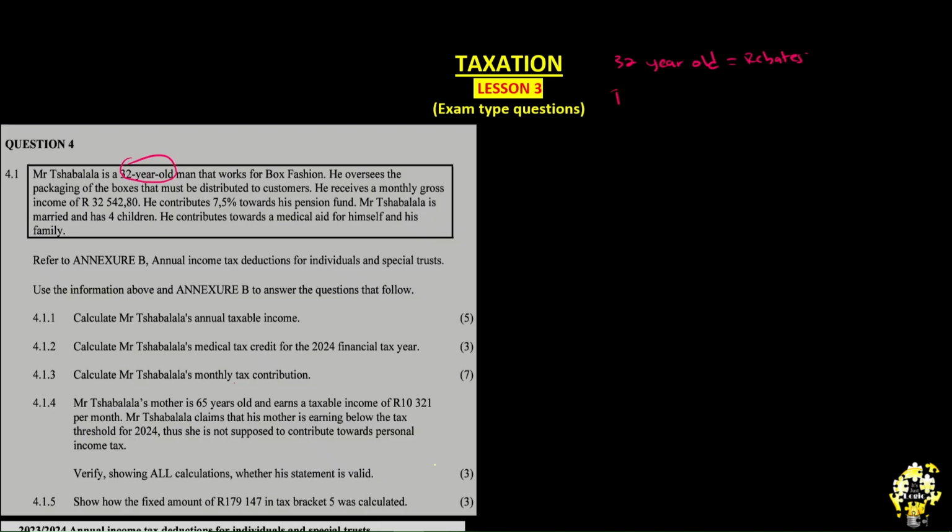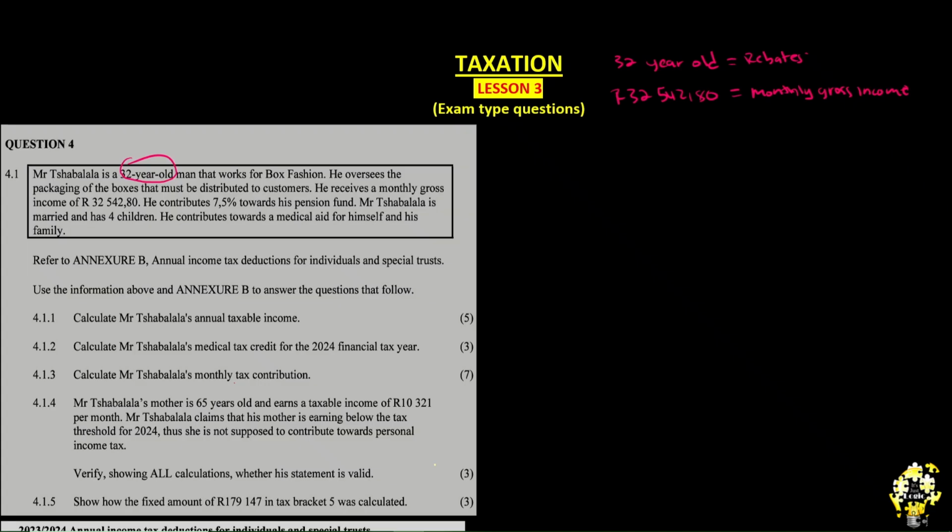So let's simply start with the income. The income is 32,542.80. Why am I writing this 32 like this? This is not the way to write 32. Now this is the monthly gross income.